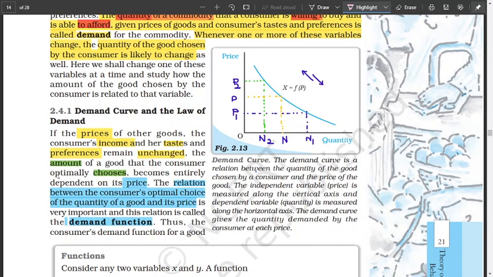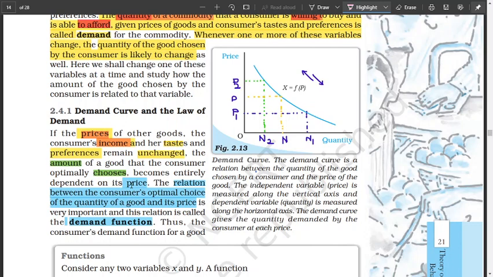Okay, so if the prices of the goods that you want to buy, the income in your pocket, your taste, your preference remain unchanged, if they don't change, then the amount that you actually choose depends on price.